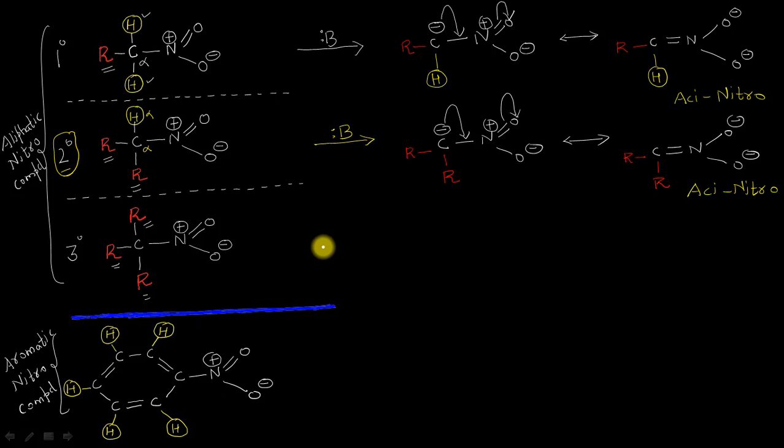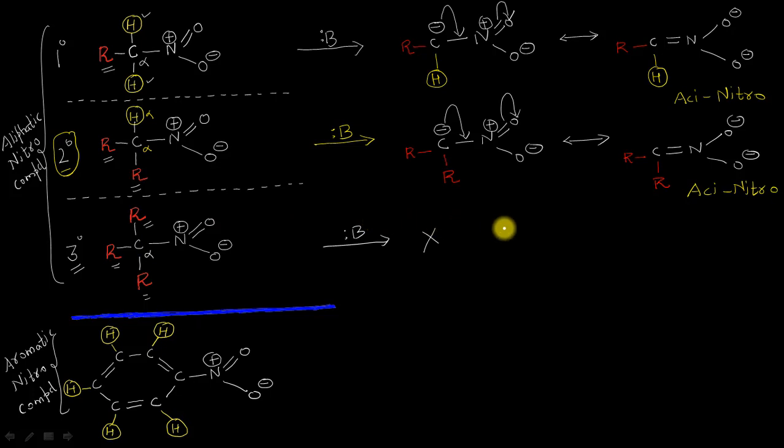Now it is interesting to note here that when we add some base to a tertiary type of nitro compound, because of the absence of any alpha proton here, no reaction will be possible. Because of the absence of alpha hydrogen atoms, the base will not be able to abstract any proton.